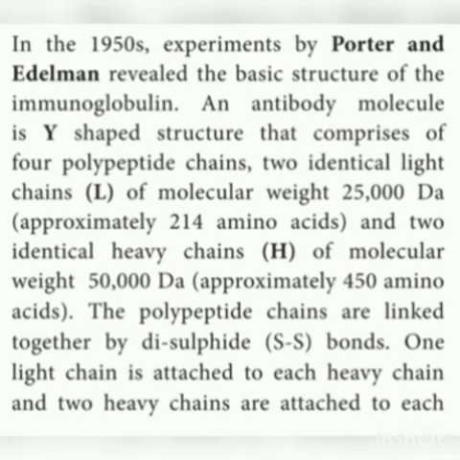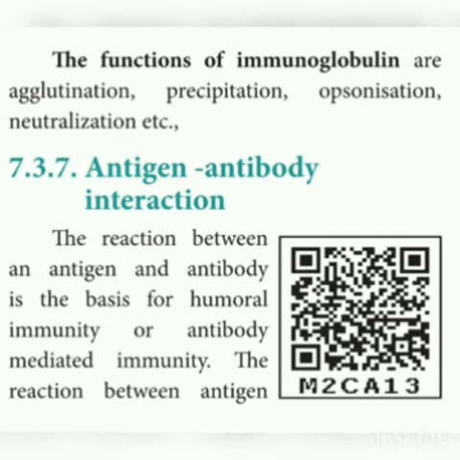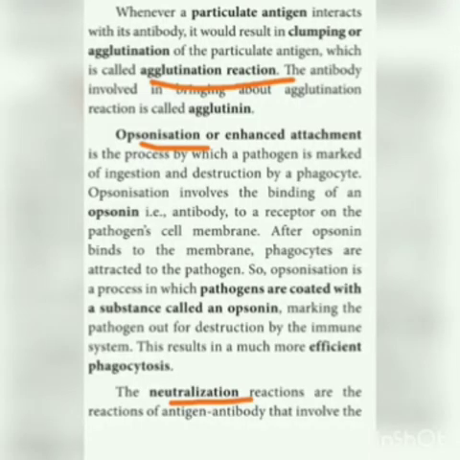Okay, and you have to know the structure of the immunoglobulin. It's a very important question, and you have to draw the diagram and mark the parts. So draw and practice the diagrams and mark the parts. And then what are the functions of this immunoglobulin? The functions of immunoglobulins are agglutination, precipitation, opsonization, and neutralization. And you have to study all these different types of antigen and antibody reaction. Okay, precipitation, agglutination, and then opsonization, and then neutralization of substances.